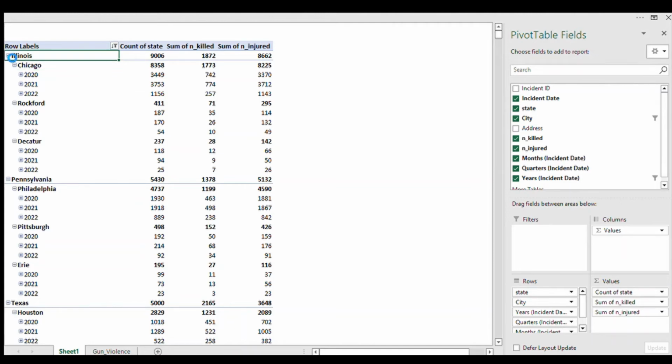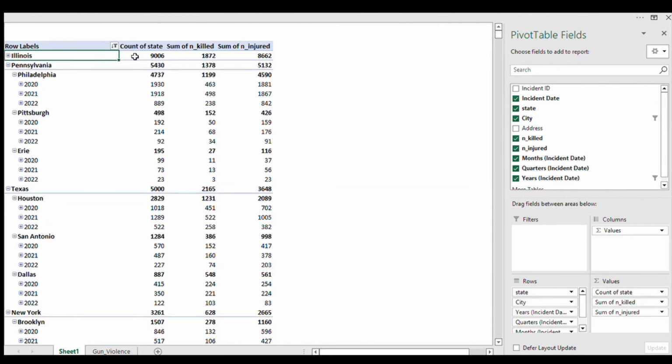So if you close this, you can see that in Illinois, for the past 3 years, from 2020 to 2022, there have been a total of 9,006 gun violence incidents, 1,872 deaths, and 8,662 injuries.